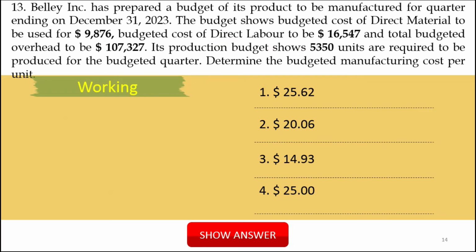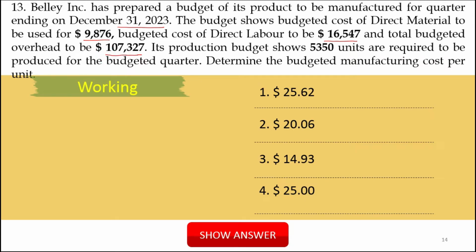Question number 13 is also a numerical question. Belley Incorporation has prepared a budget for its product to be manufactured for the quarter ending on December 31st, 2023. The budget shows budgeted cost of the direct material 9,876, cost of the direct labor 16,547 and total budgeted overheads to be 107,327.